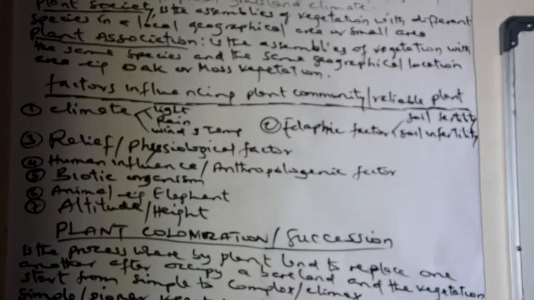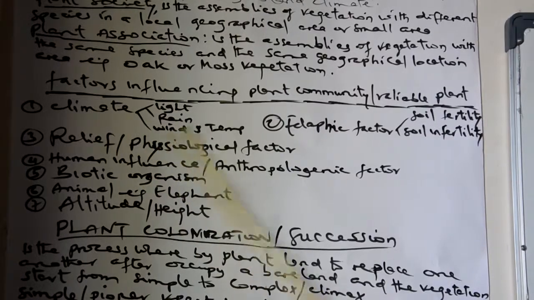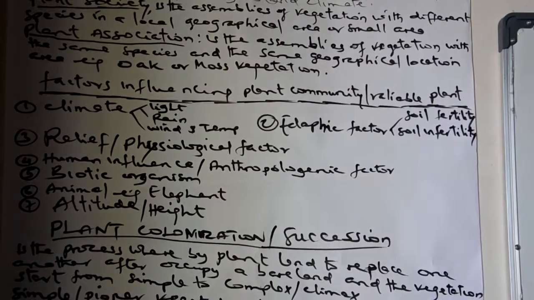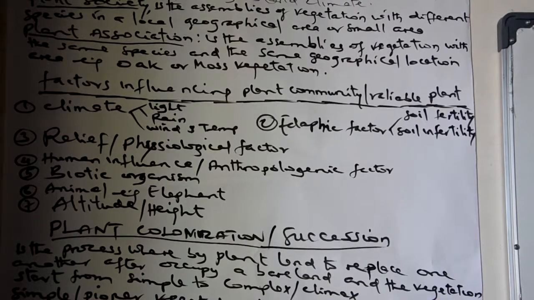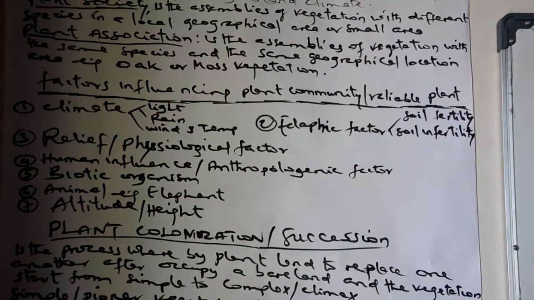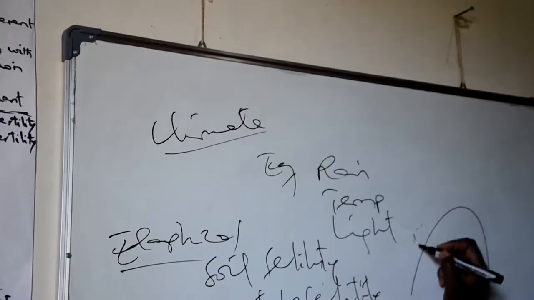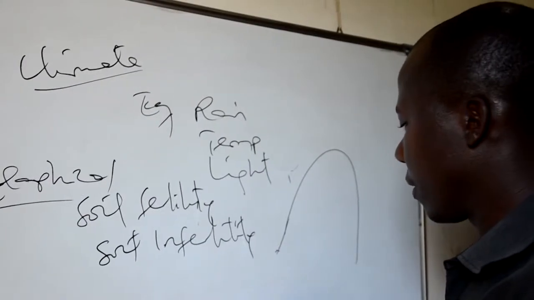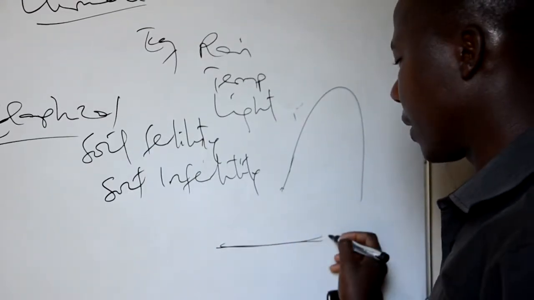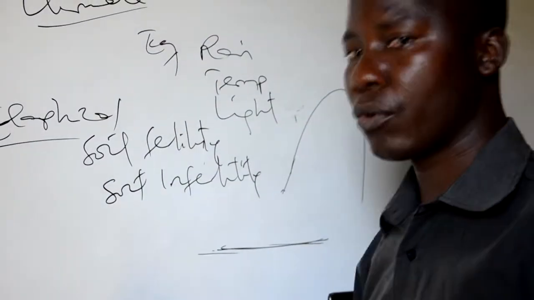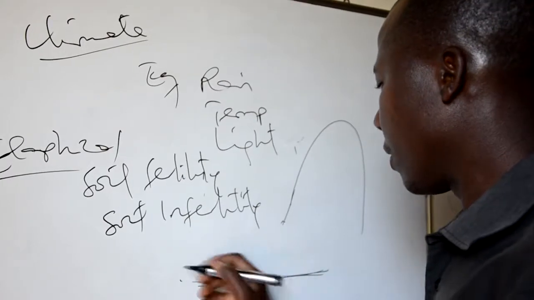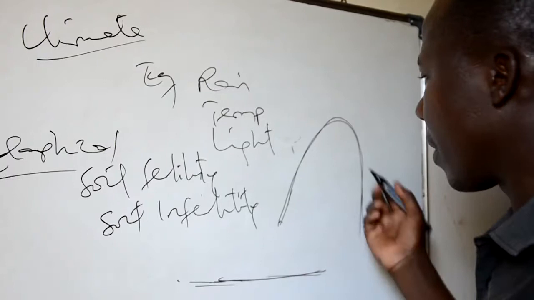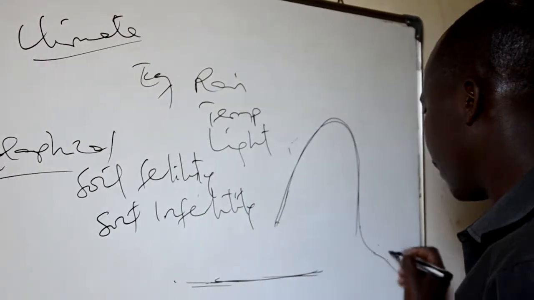Relief or physiographic factor. This is a factor whereby the plant grows in highland areas. For instance, in plain areas like Dodoma or Singida, rain formation is less likely than in high mountainous areas, for instance Kilimanjaro, or areas nearby water bodies.